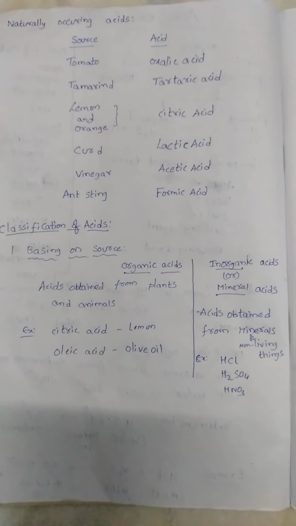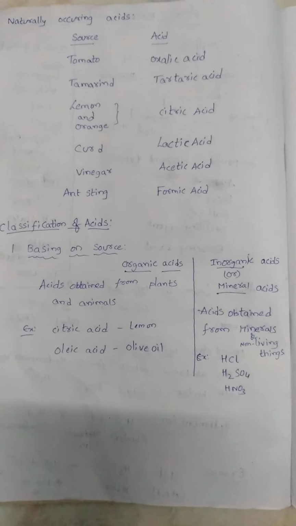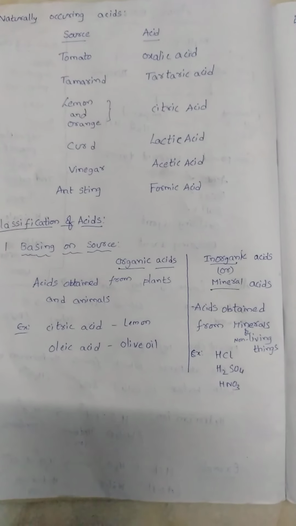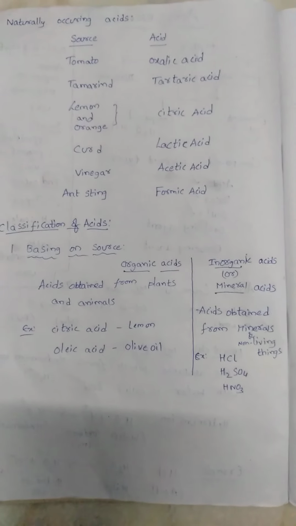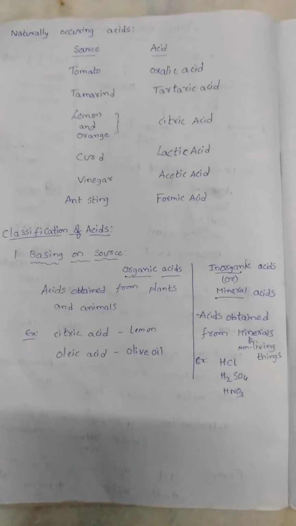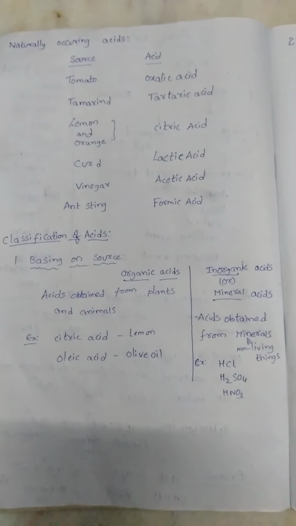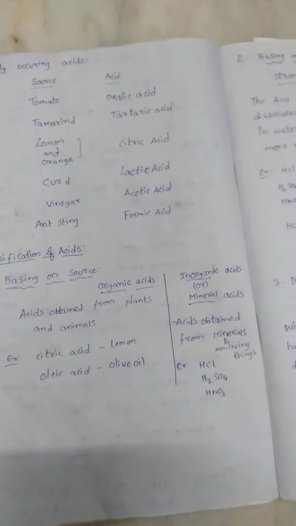One such is tomato, which has oxalic acid; tamarind, which has tartaric acid; lemon and orange, which have citric acid; curd, which has lactic acid; vinegar, which has acetic acid; and an ant sting has formic acid. So these are different sources of acids. We can see all these acids in different ways in our daily life.